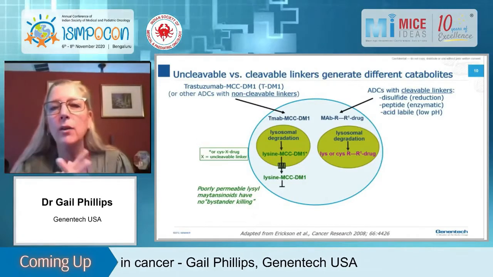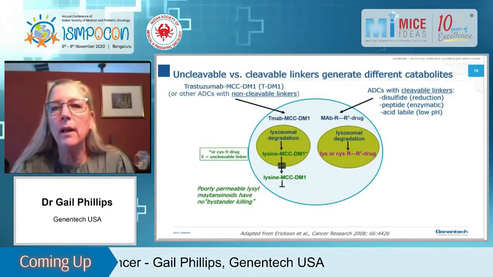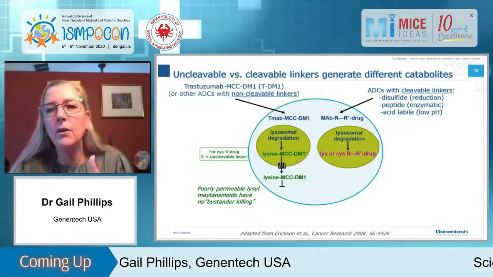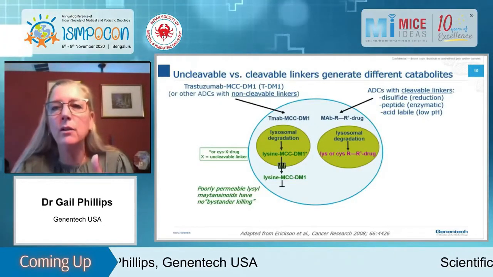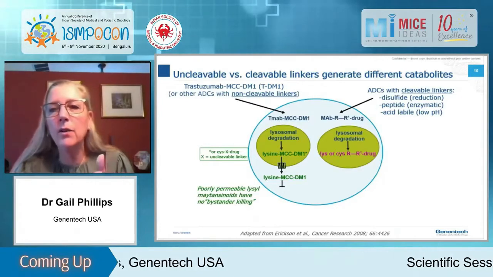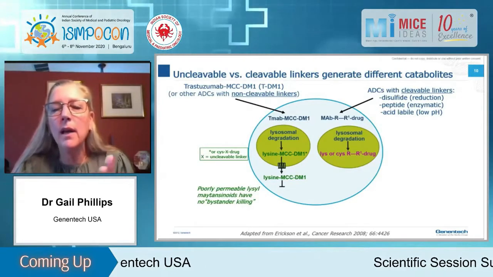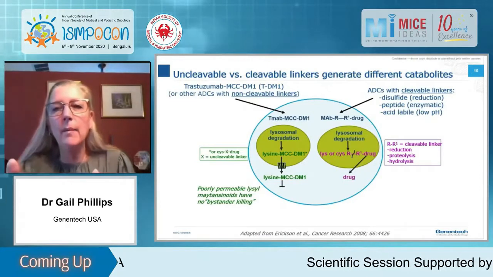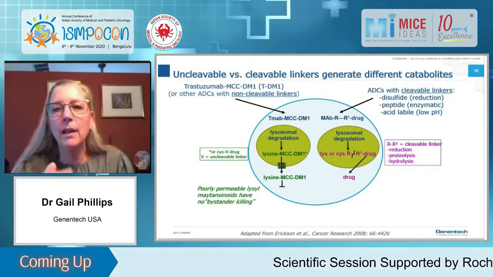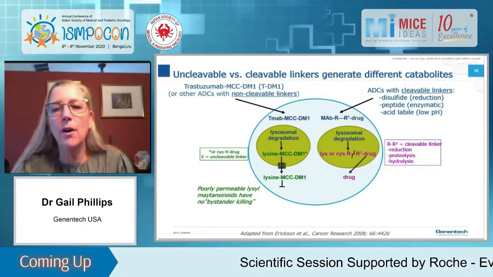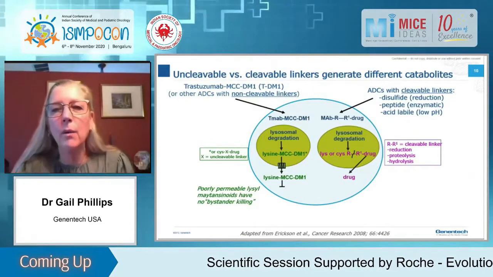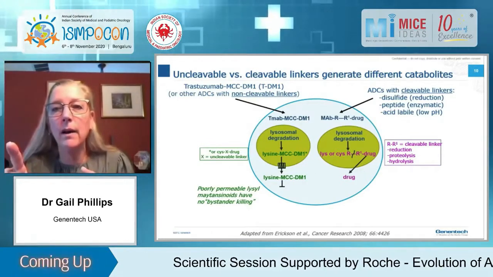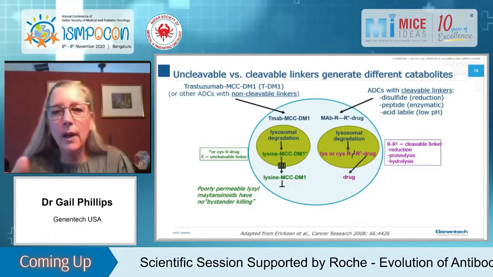In contrast, if you look on the right at ADCs with cleavable linkers, this can be disulfide linkers that undergo reduction to release the drug, peptide linkers that are released with proteases, and the acid labile linkers, which I discussed. These are catabolized to give your amino acid linker drug in the lysosome, and then the linker, which is shown here with the R's, is cleaved to give the free drug.